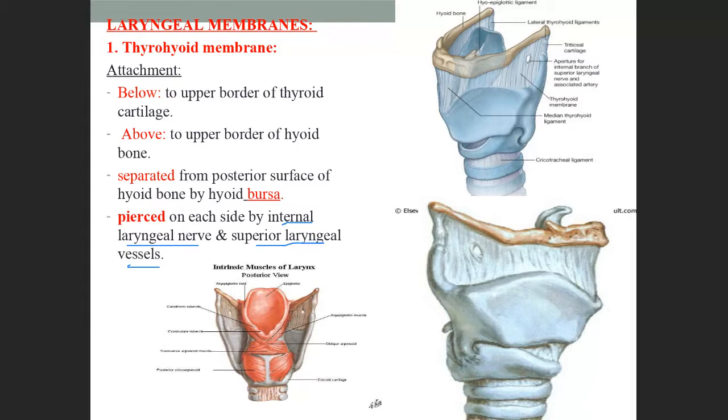See here. This is how the epiglottis is present, like this. This is the thyroid cartilage. This is the epiglottis and this is the thyroid cartilage here. And this is the thyrohyoid membrane.